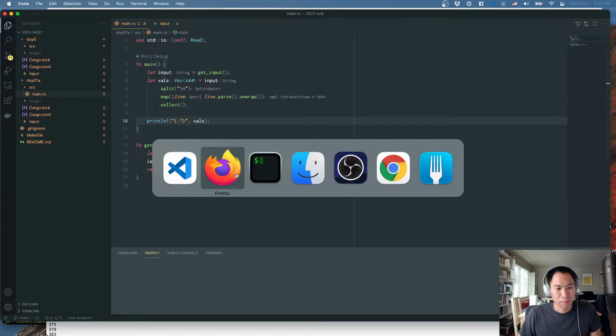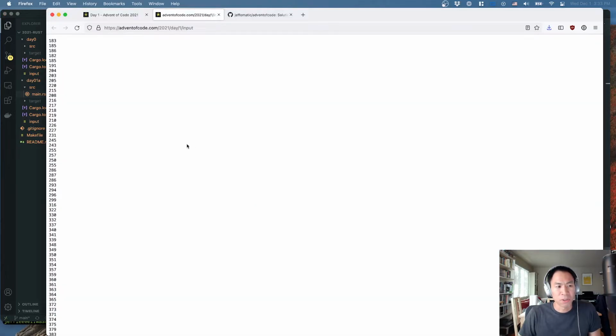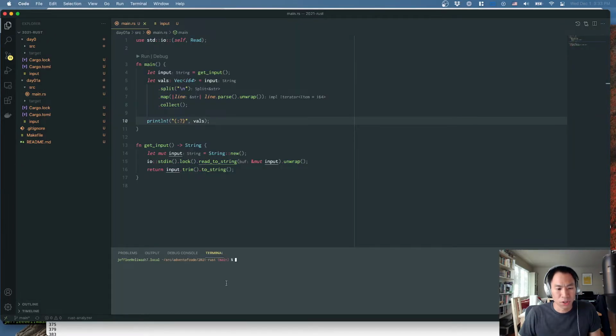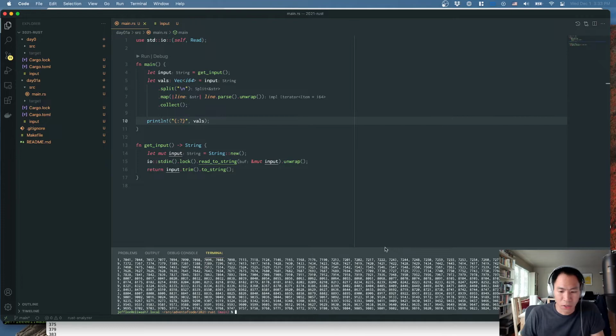Let's go ahead and run it. And I think here, because I don't want to jump between windows too much, I'll just try to run this from Day1A. Sorry. Okay, great. So I'm able to read the input successfully. Okay, so what we're trying to do is to find how many times the input increases.